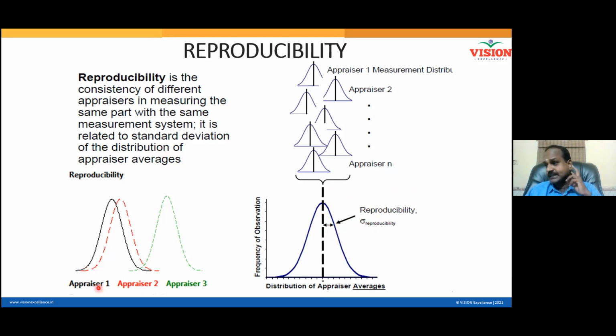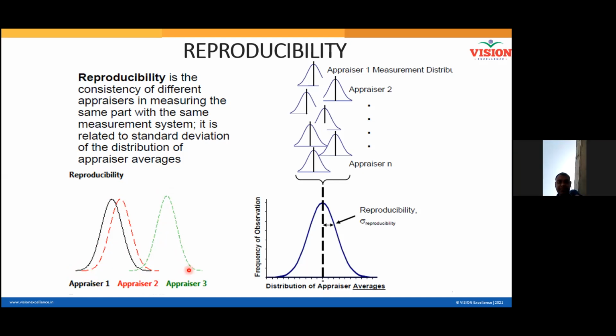See here, there are 3 appraisers. Appraiser 1, myself, black color. Appraiser 2, Surajit, red color. Appraiser 3, our Avinash, green color. Now, 3 are involved in data collecting. I collected in this manner, black color. And our Surajit collected in this manner, red color. Avinash collected data in this manner, green color. Now tell me, are we three consistent? Do you think we 3 are reproducible? Or is there a difference? Different, sir. Difference is there.